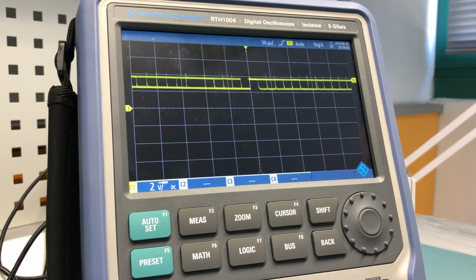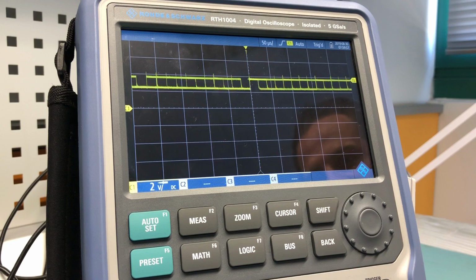The RTH is our portable scope, which has 4 isolated input channels with up to 500 megahertz. It also has digital inputs and some very helpful functionalities like data logging, for example, or an integrated spectrum analyzer mode.